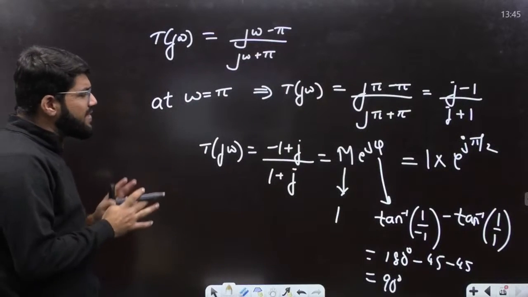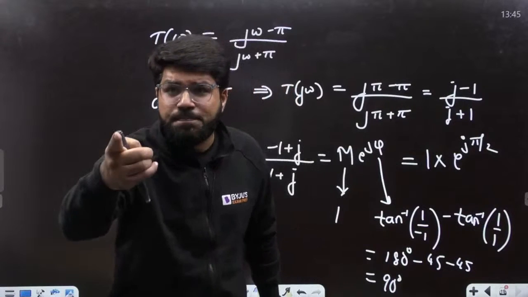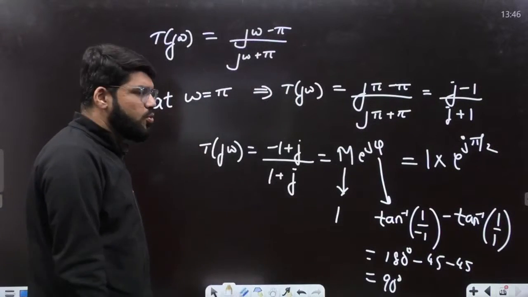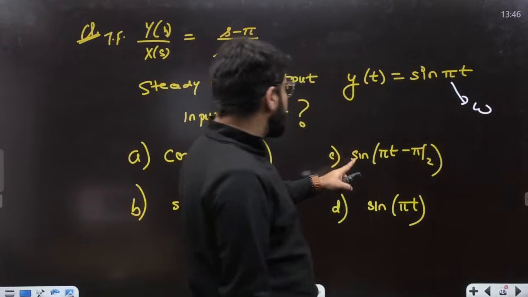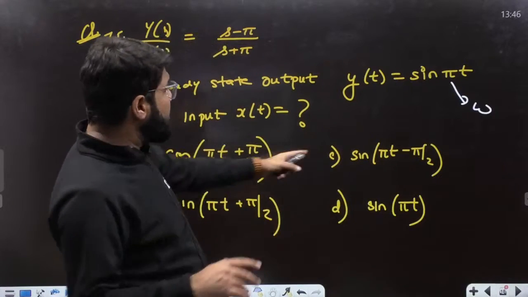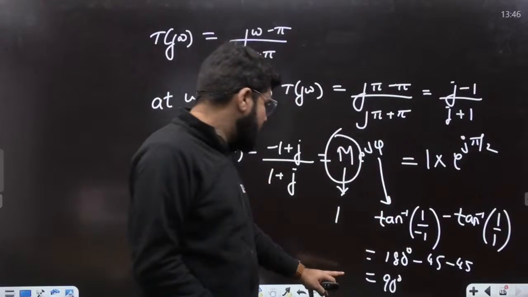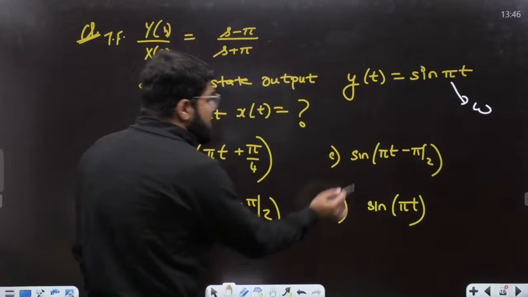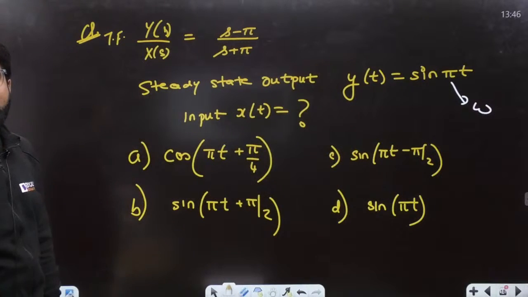So the frequency response will introduce a phase plus pi by 2 in the output. Now, output is only sin omega t, so input should be sin omega t minus pi by 2. देखो, magnitudes are same. Why are magnitudes same? Because the magnitude of the system is 1. That is why it doesn't alter the magnitude, but sin(omega t minus pi by 2 plus pi by 2) will give the 0.